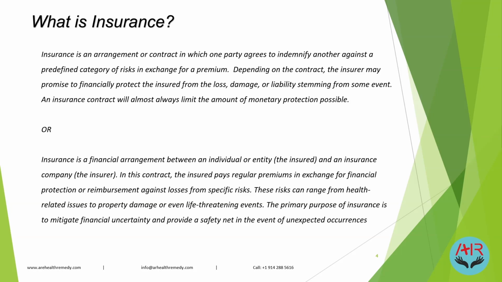For example, I may get coverage of up to $1 lakh per annum by paying a monthly premium of, suppose, $300. I am paying $300 a month, almost $3,600 a year, and I'm getting a benefit of $1 lakh. That is how insurance helps us.